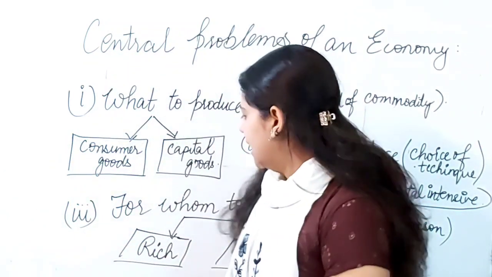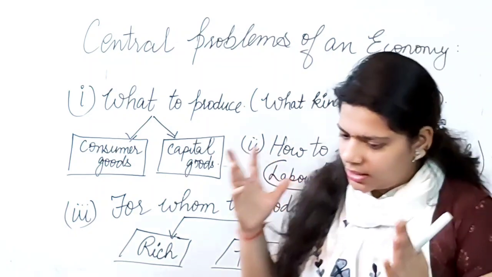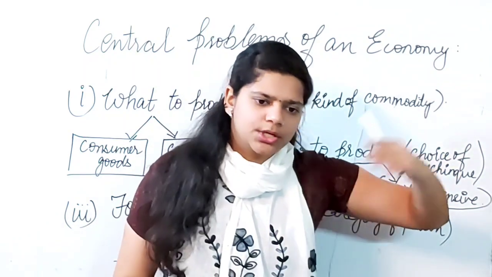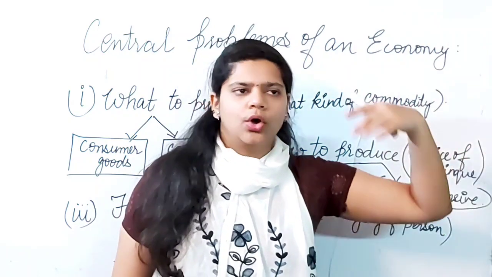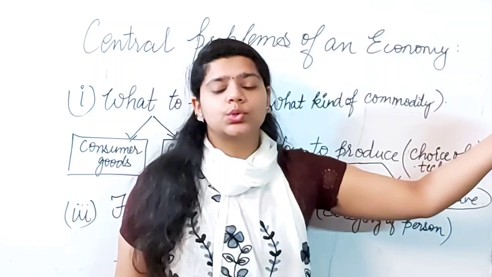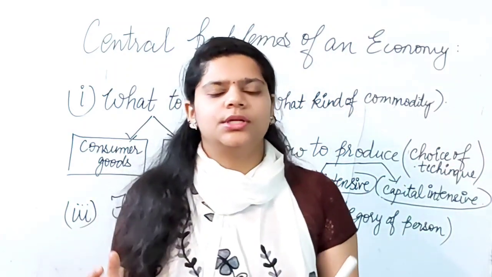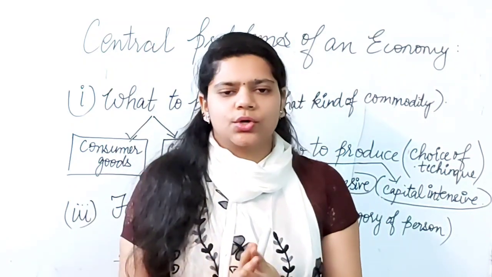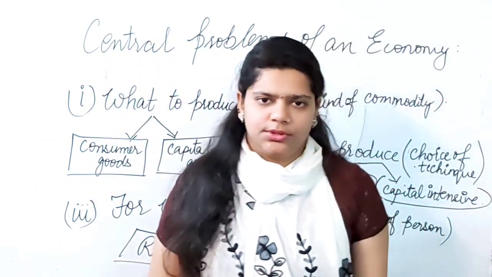Clear? And the third problem is for whom to produce. That means here you have to make the category कि whether you should produce those kind of luxurious goods like ACs, fridges or LEDs or LCDs, TVs, whether you should produce those goods for the rich people or you should produce some kind of inferior or normal goods for the poor people. So all these kinds of problems are being faced by the economy.